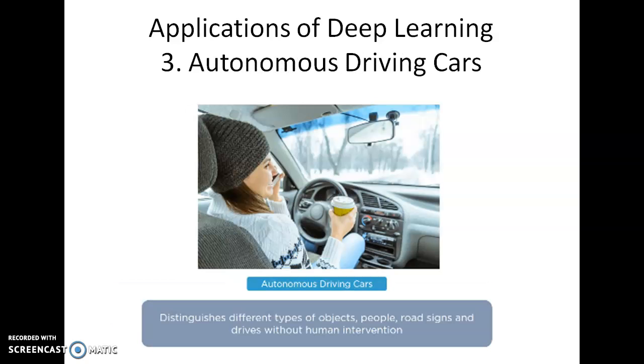The third application is autonomous or driving cars, like the Google car. These cars use deep learning. With the help of deep learning, these cars are imparted some intelligence, and these cars are able to detect the objects which are on the road, or identify different road signals. If the signal is red, it can stop the car. If the signal is green, then it can proceed. So these autonomous or self-driving cars are one of the applications of deep learning.